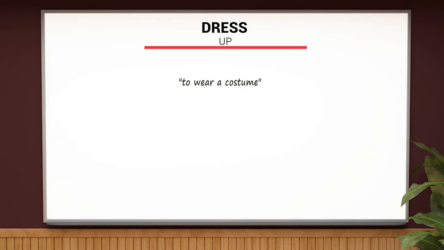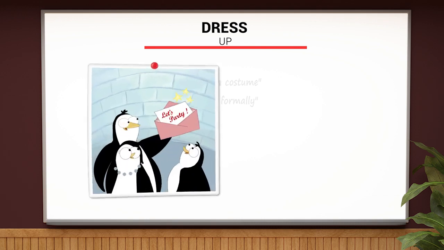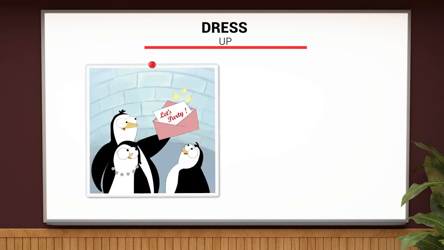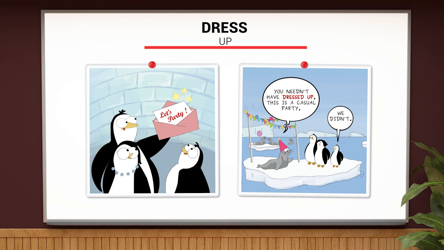Its second meaning is to dress formally. If you dress up or dress yourself up, you put on formal clothes in order to make yourself look smarter. Let's have a look at its example in the book. You needn't have dressed up. This is a casual party. We didn't.